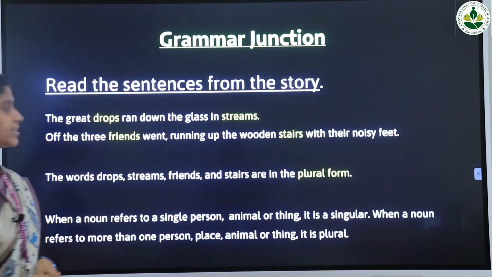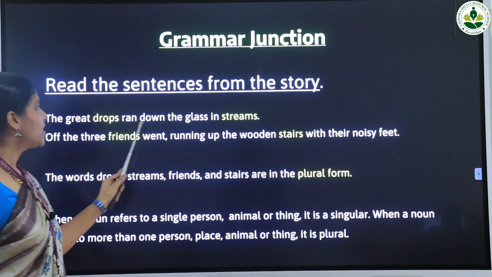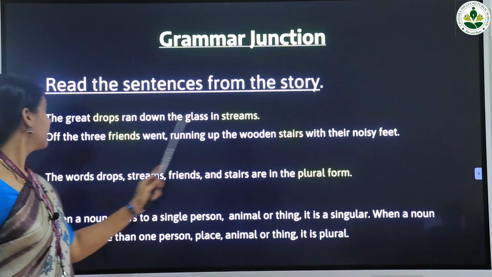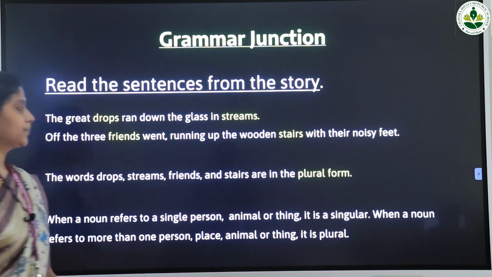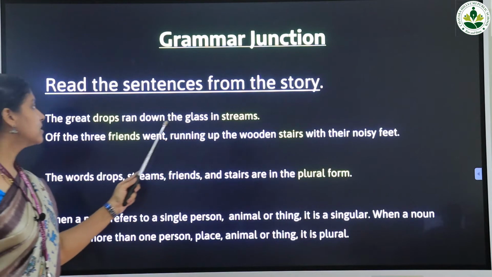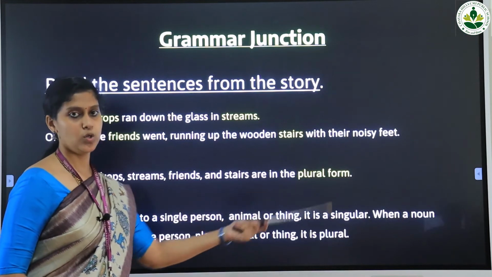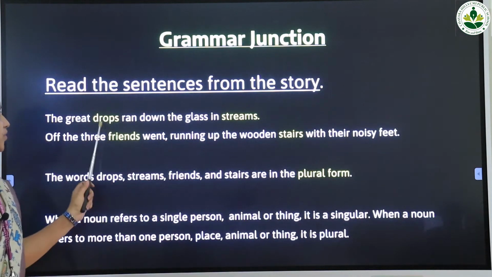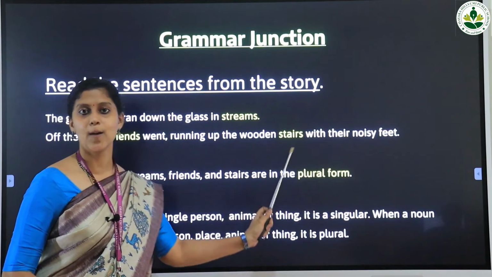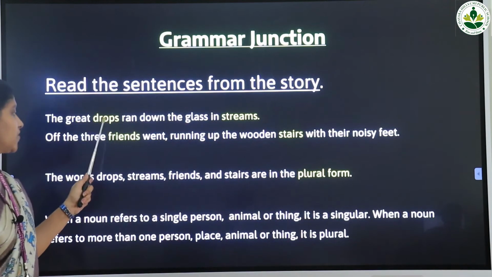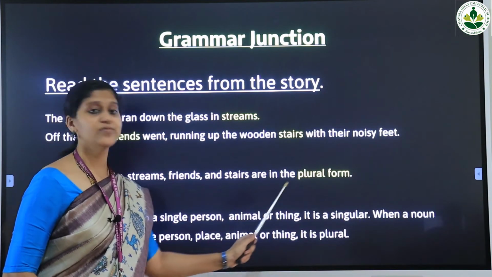Okay, read the sentence from the story. The great drops ran down the glass in streams. The three friends went running up the wooden stairs with their noisy feet. The words drops, streams, friends and stairs are in plural forms.